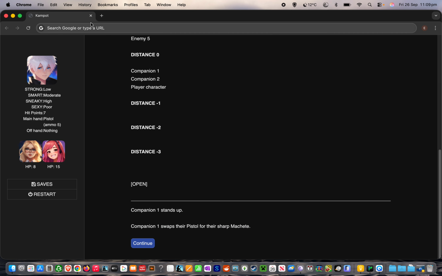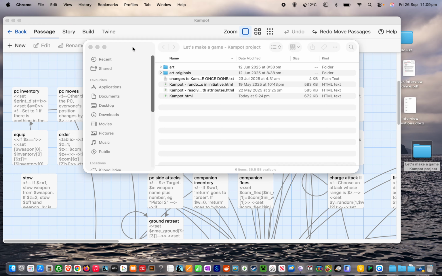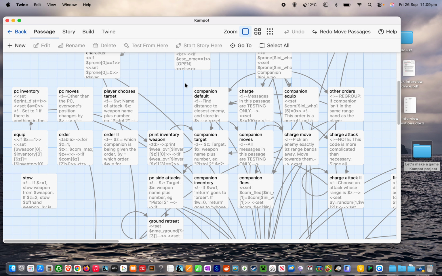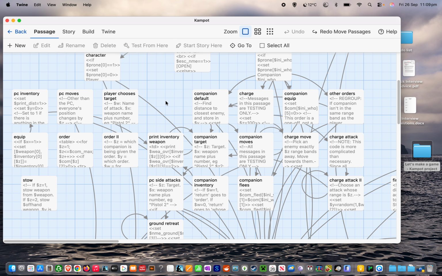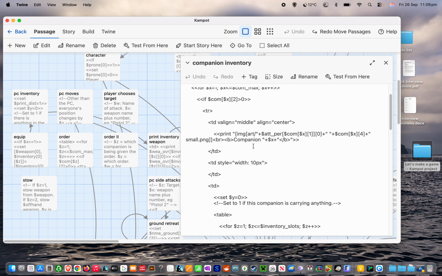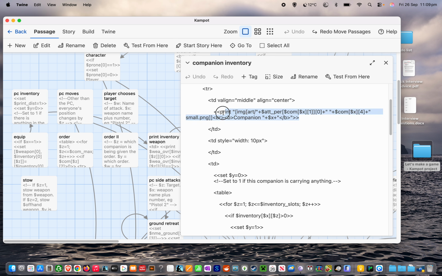So as usual, I'm going to now spend the rest of the video showing you the code. There aren't any new variables needed for this. We are going to learn a new command, but we'll get to that when we get to it. And we're going to be looking at companion inventory and companion equip. So let's look at companion inventory first. What I did was fairly straightforward.